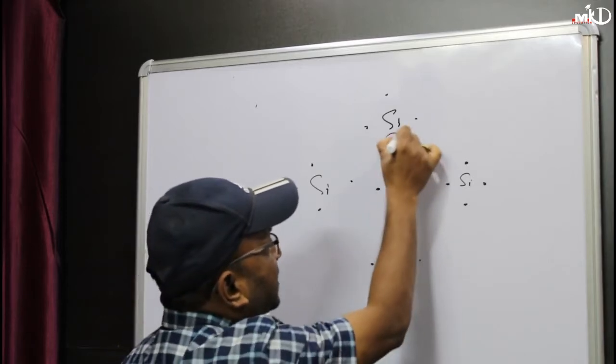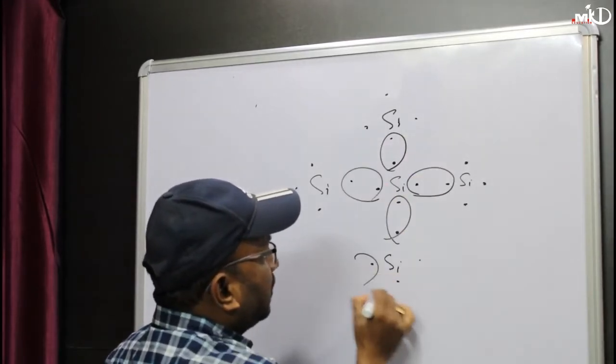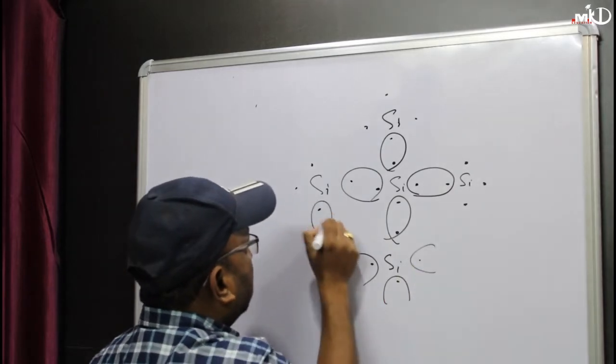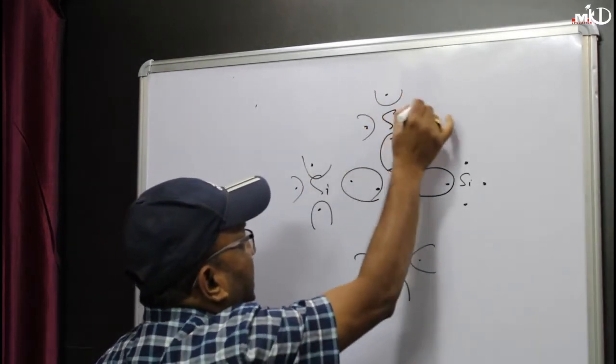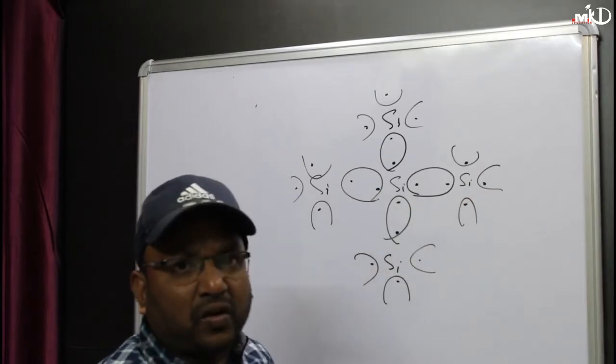So that means they will share the electrons. The neighboring atoms will share like this. If you see, each silicon atom has 8 electrons.